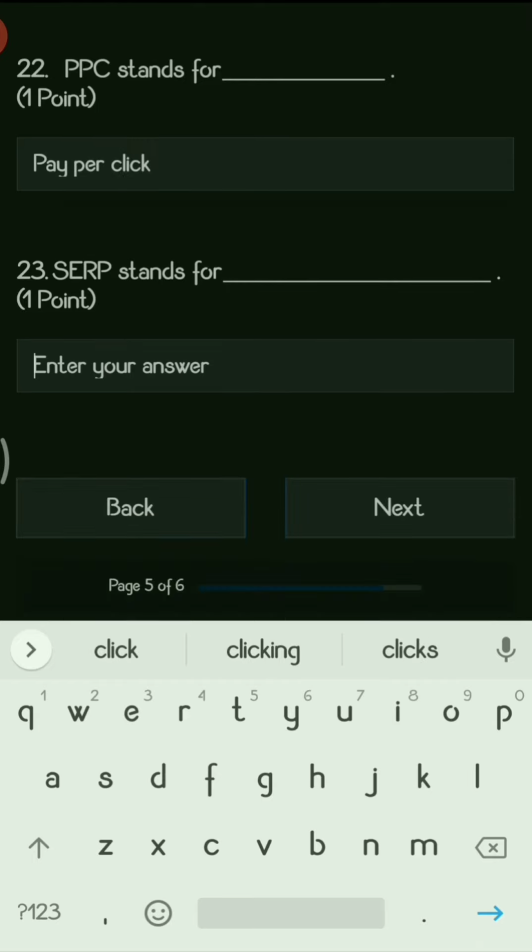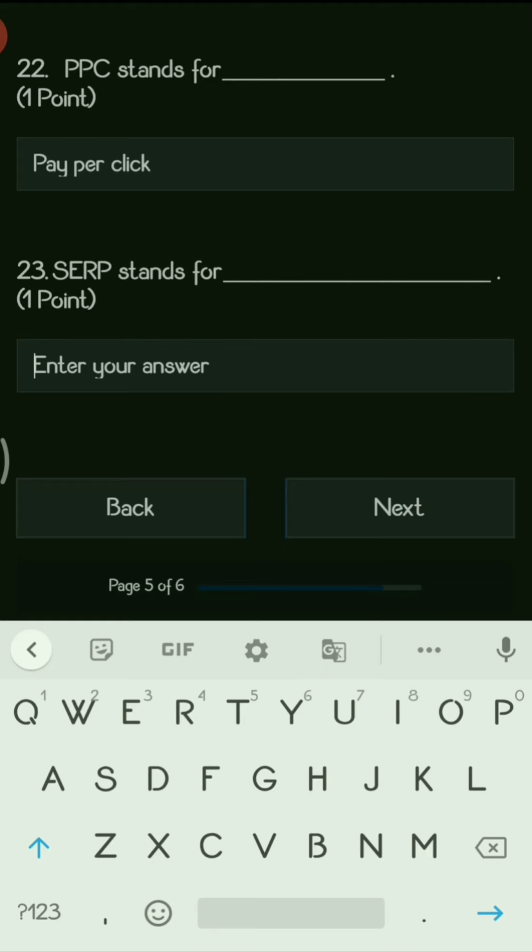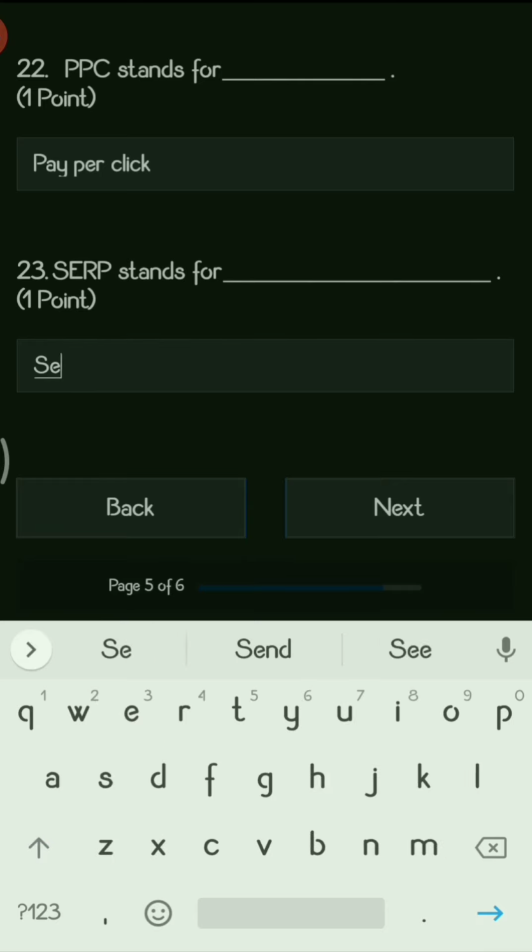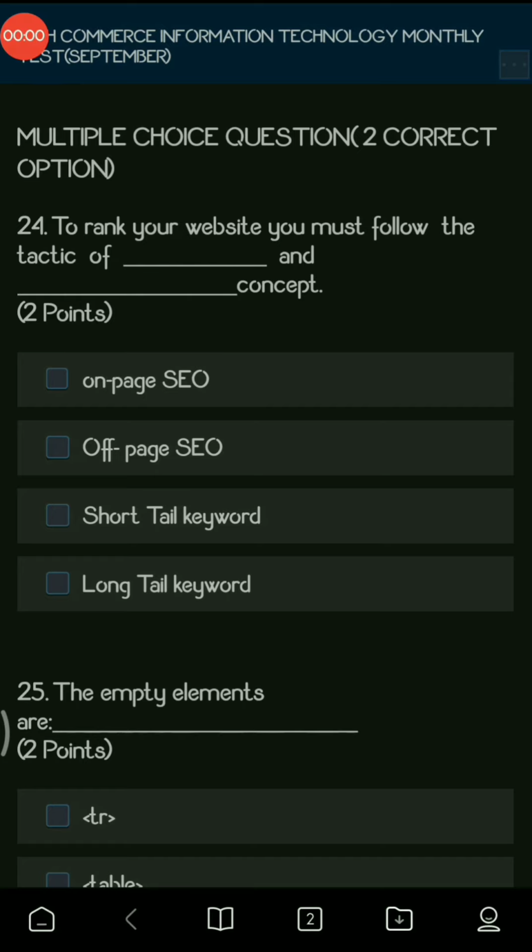And next question, SERP stands for. So this is search engine result page. So let us write it, search engine result page. Now the next question is a multiple choice question with 2 correct options.